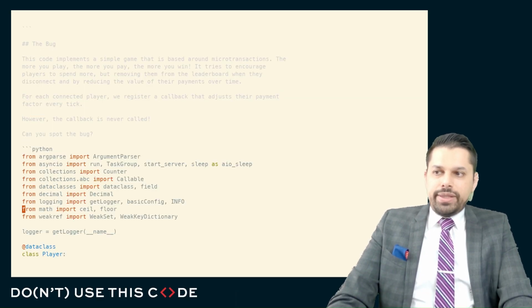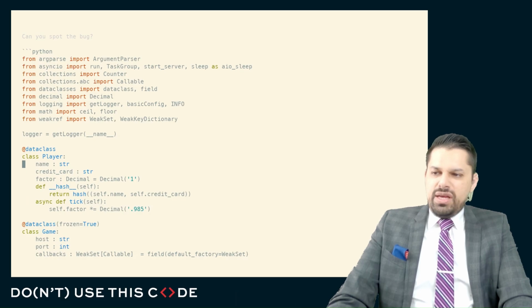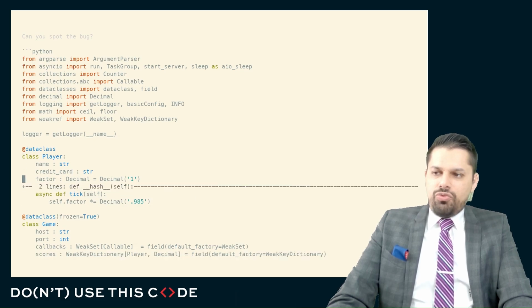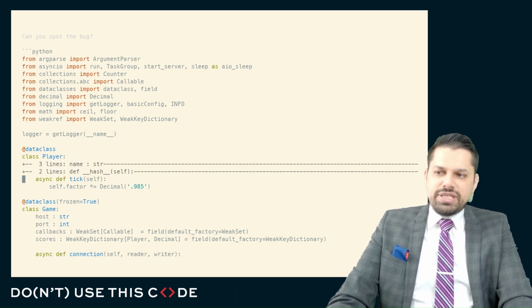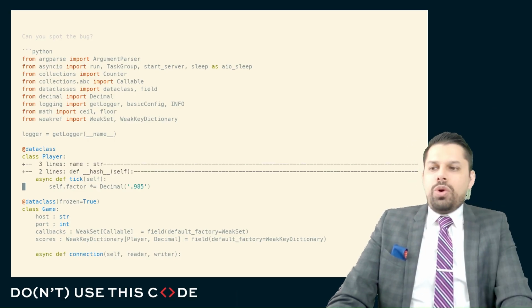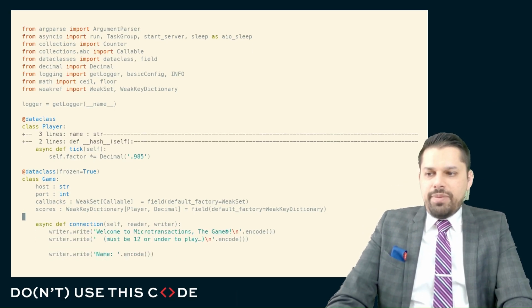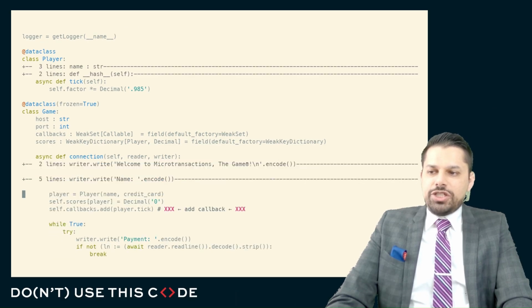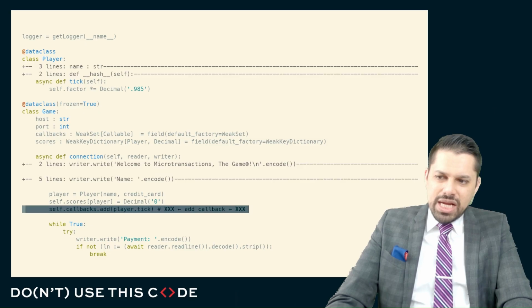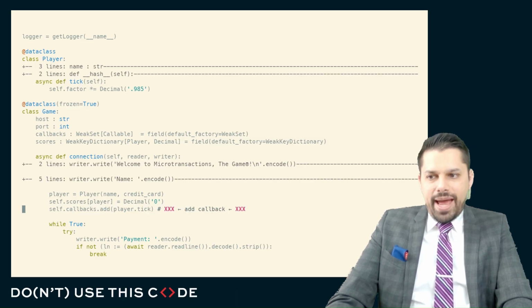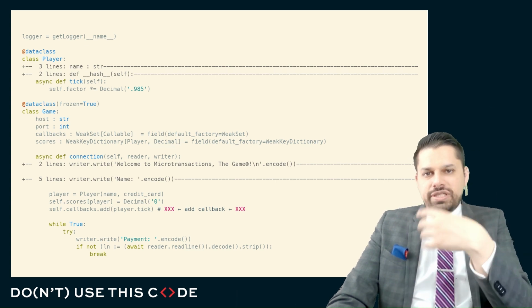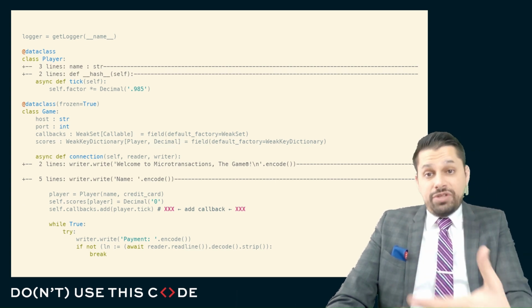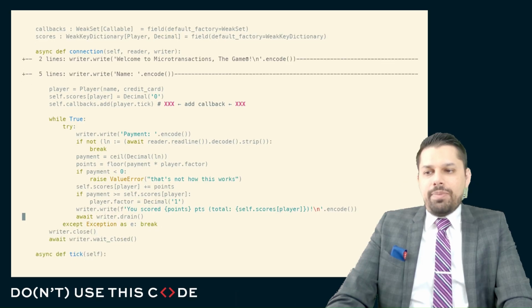In order to implement this, we implemented this with async IO. So there's quite a few pieces of mechanism here that don't really matter, like this mechanism here. Here's the tick. So every tick, you want to say, okay, take that factor and reduce it by an amount. And here is the connection mechanism for connecting. Well, on this line of code here, you added a callback for that player to say, okay, take that player and reduce their factor every tick of time so that they have to keep spending money in order to keep up.